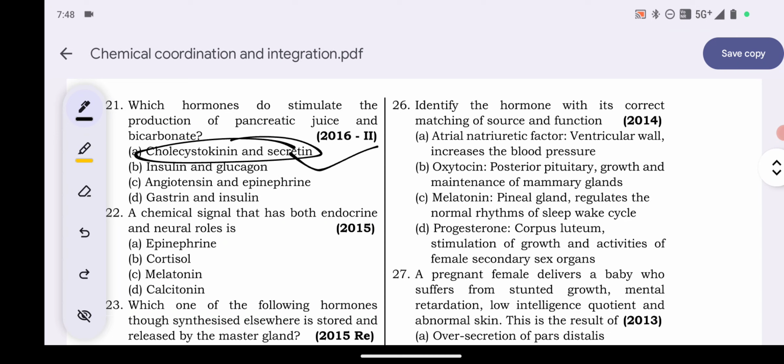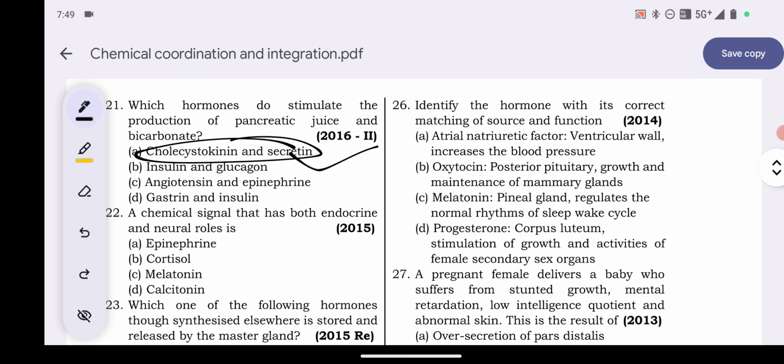Cholecystokinin, that is CCK, and secretin, these two hormones stimulate the production of pancreatic juice and bicarbonate. Explanation: in the duodenum, secretin and CCK aid in the synthesis of alkaline bicarbonate in pancreatic juice, which neutralizes the acidic substance that enters the duodenum from the stomach.